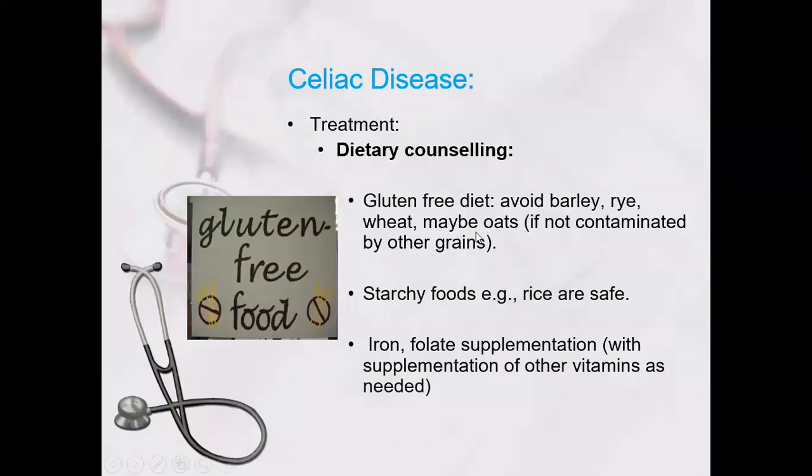Finally, the treatment of celiac disease is gluten-free food, a gluten-free diet. So what will be a gluten-free diet? Avoid barley, rye, wheat, and maybe oats, because they can be contaminated with wheat. You only have to give starchy foods; rice is safe. Then supplementation: you have to give iron, folate, and B12, because these patients are deficient and anemic. You can give multivitamin, zinc, iron, and folate to increase the hemoglobin level and reduce the deficiencies.